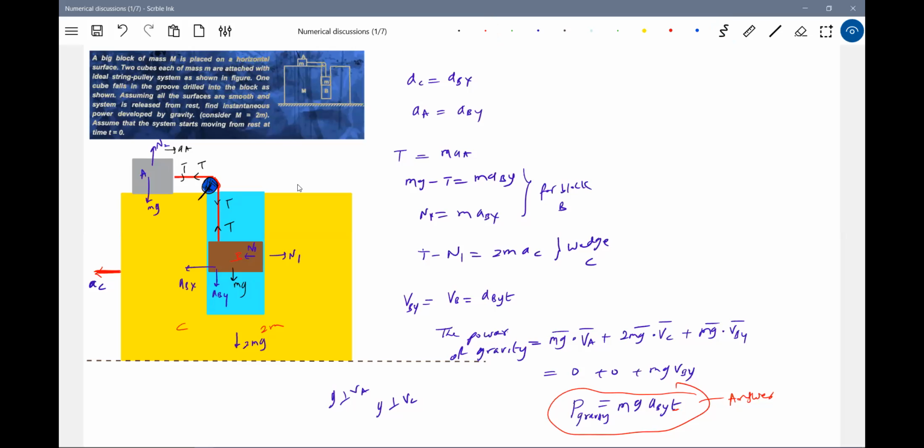And now a few things. What is the power generated by the normal contact on the wedge? Yes, N1 does negative power, and N1 does positive work on the block. So overall there is no net work done. If you really want to learn work done, go back to laws of motion. Plenty of questions are there. Pick up some 10 wedge constraint problems. You know how to calculate acceleration and velocity. Also analyze the work done.